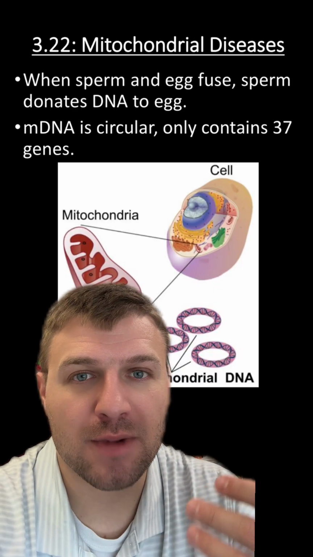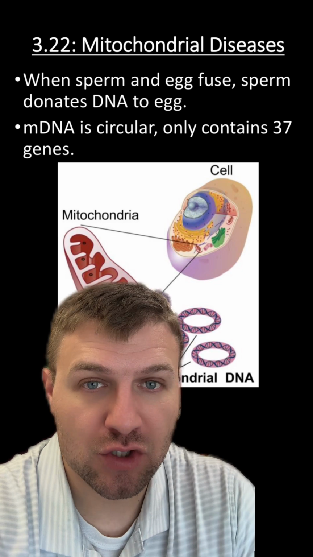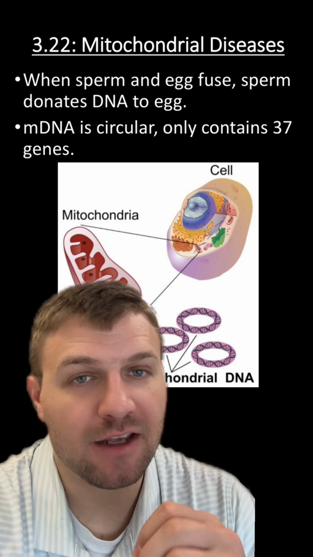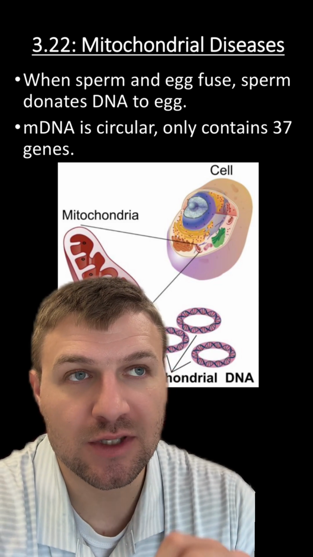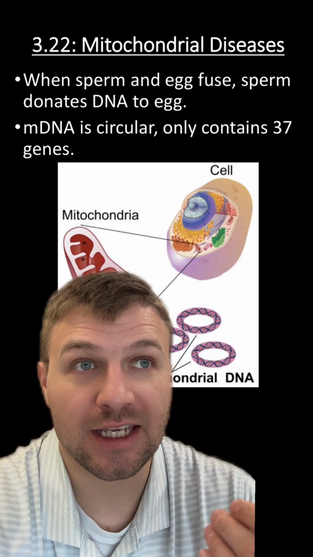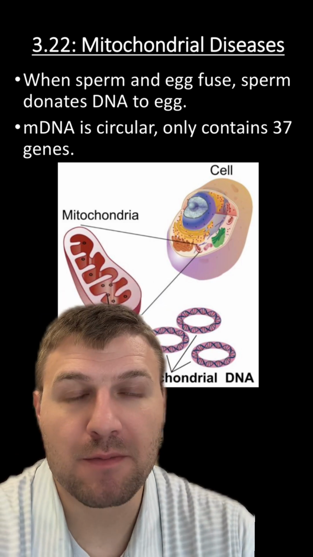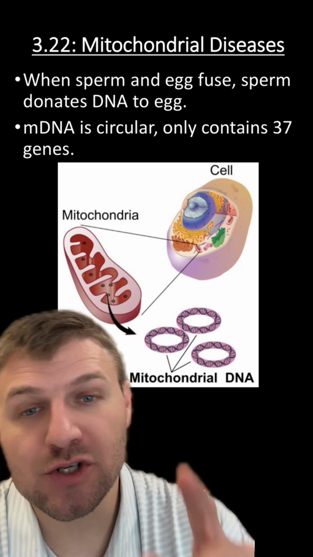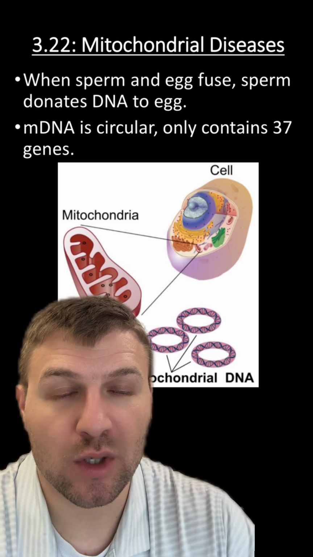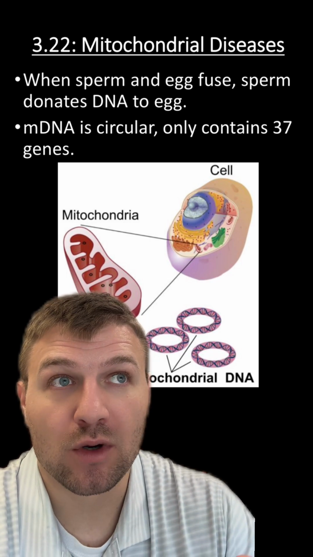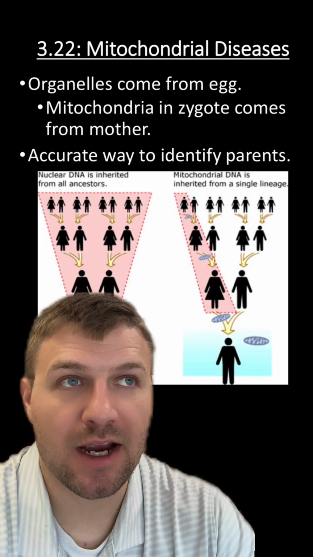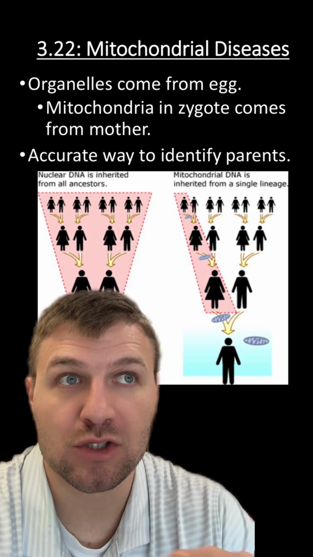All right, to start us off, we're going to talk about some types of inheritance where mitochondria are actually going to be inherited solely from the mother. This occurs because when the sperm and egg fuse, the sperm is going to donate the DNA to the egg. However, the mitochondria that the sperm is using is not going to be taken in by that process. And if we can remember back to our Unit 2 topic, mitochondria have their own DNA. It's circular, and it's because they were once free-living organisms, like bacteria, that were taken up through something called the endosymbiotic theory. So we can trace the inheritance of these mitochondria from mother to all of her offspring.